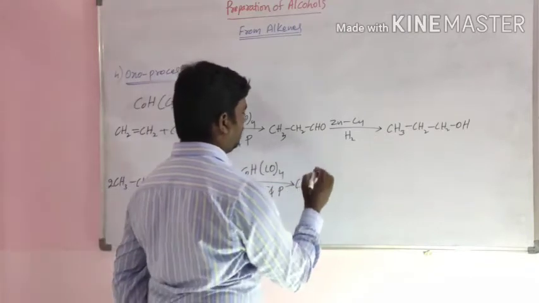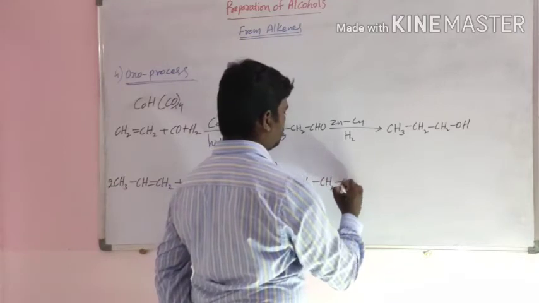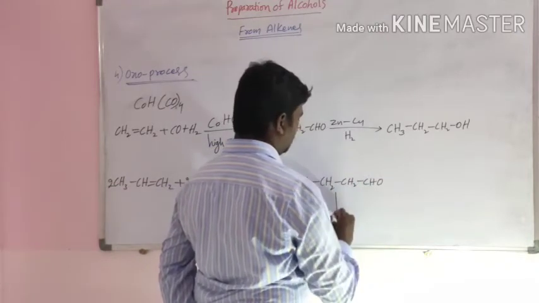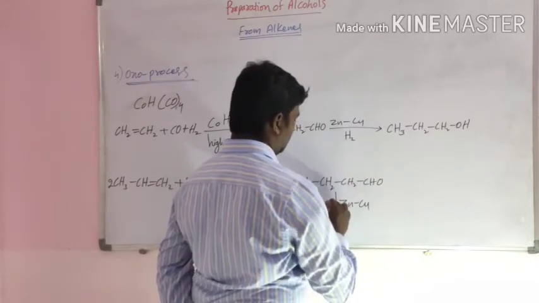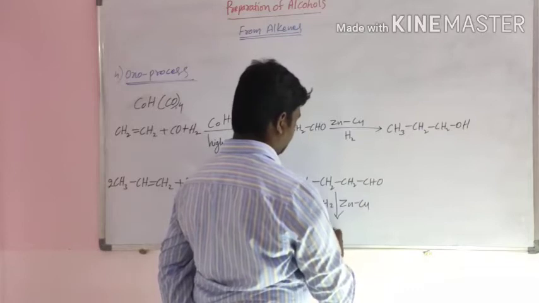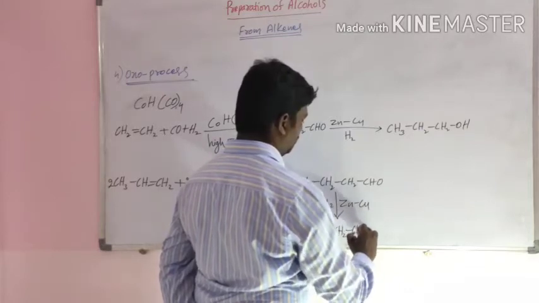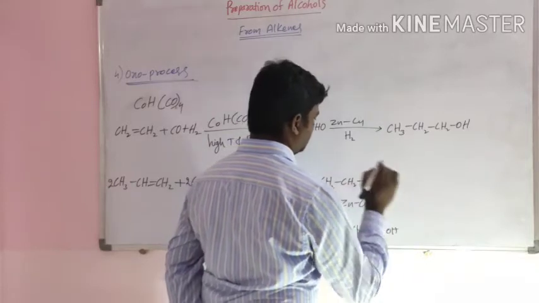Then the aldehyde CH3CH2CH2CHO is formed. It undergoes reduction in the presence of zinc copper to form CH3CH2CH2CH2OH.